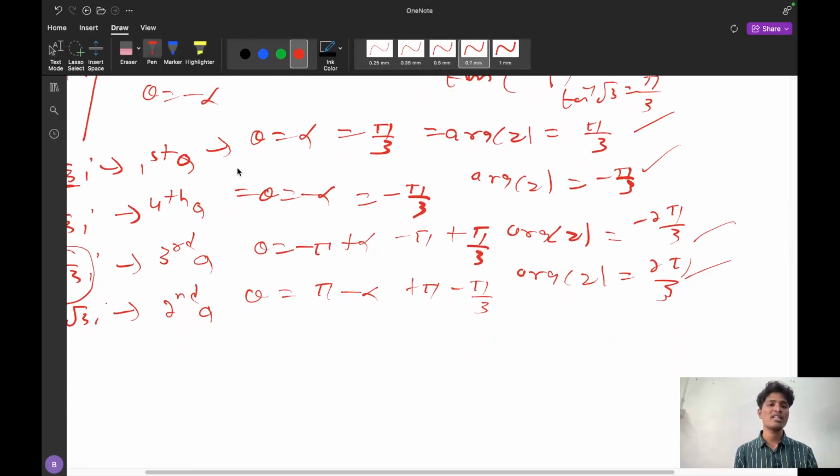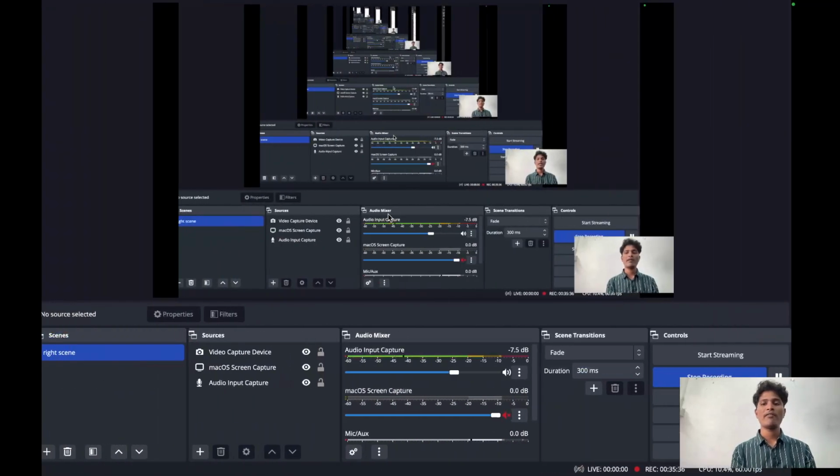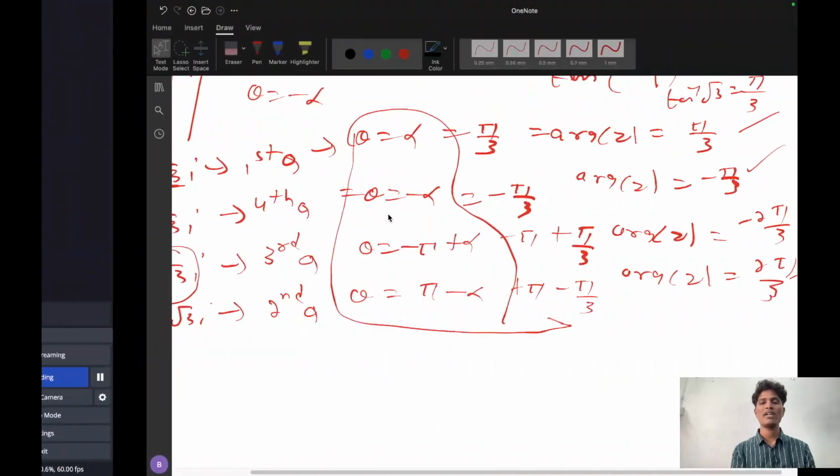So you have to remember these formulas: the first quadrant, second quadrant, third quadrant, fourth quadrant. What are the formulas we have used? That is theta equal to alpha, theta equal to minus alpha, theta equal to minus pi plus alpha, theta equal to pi minus alpha. You have to understand very carefully.